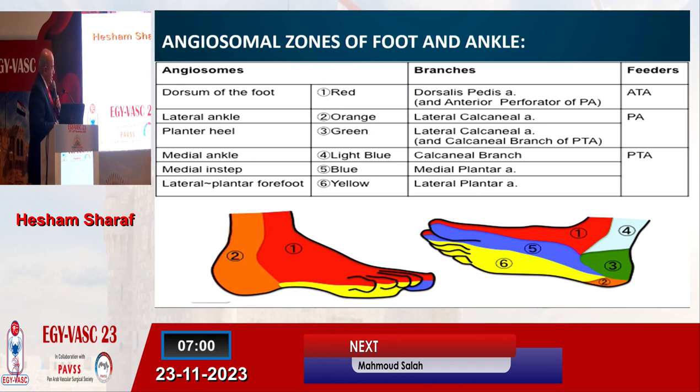There are 6 angiosomes. The dorsum of the foot is supplied by the dorsalis pedis and the anterior tibial artery, the lateral ankle by the lateral calcaneal branch from the posterior tibial artery, and the plantar and the medial ankle from the posterior tibial artery, and also the medial and lateral plantar forefoot from the posterior tibial artery, with branches from the peroneal artery to the anterior and posterior tibial arteries.